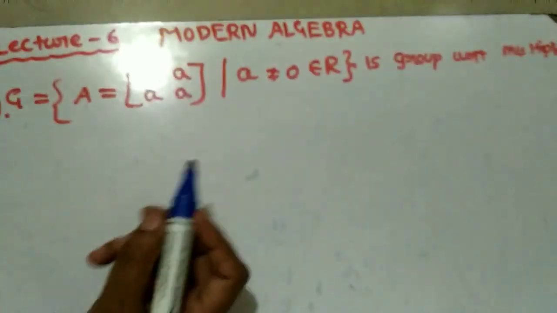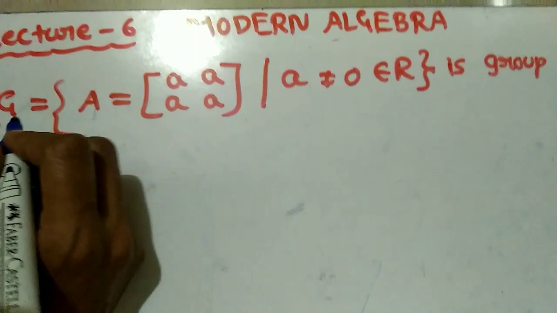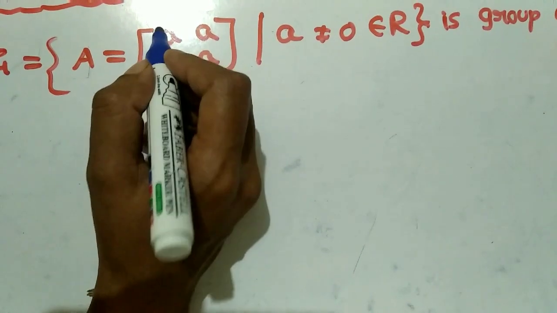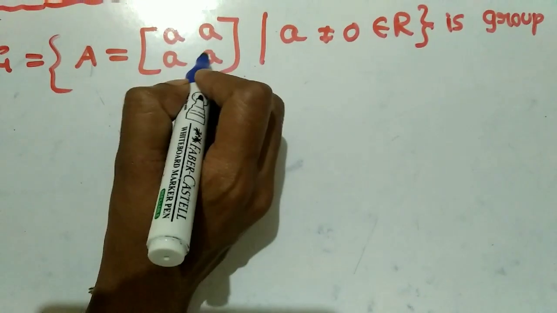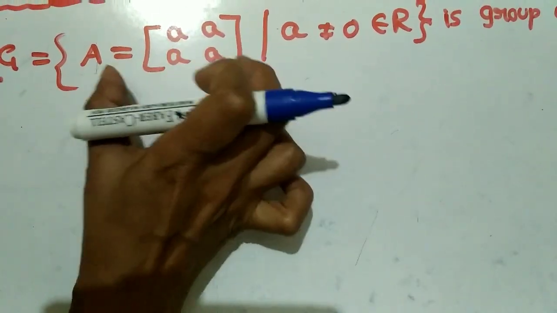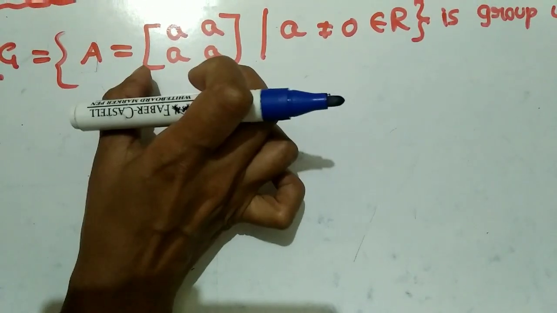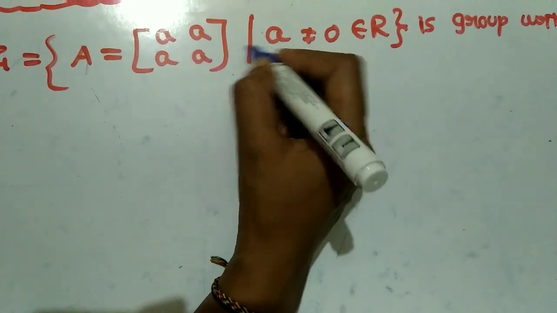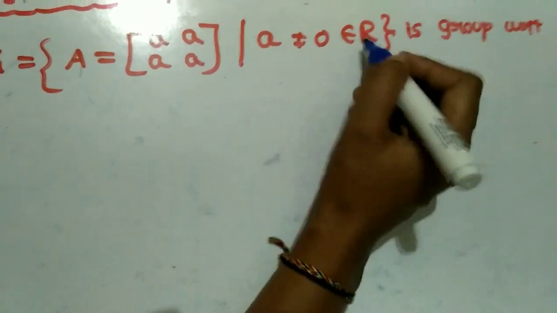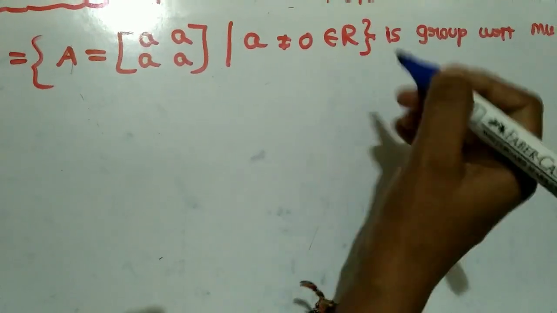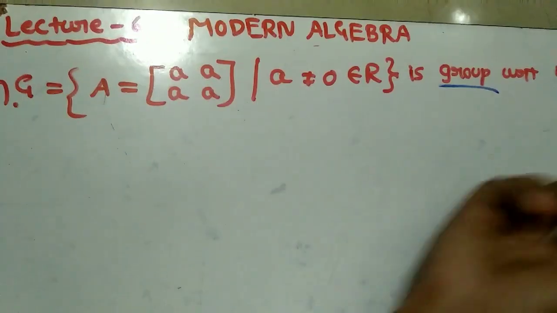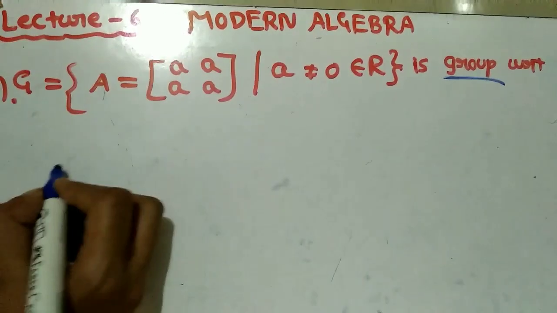This is our different example. In the previous example, in the set, the first element was A and all other elements were 0. But here in this set, all elements are present, and all of them are the same element A, where A is not equal to 0 but belongs to our real number set. Here also we have to check whether this is a group with respect to multiplication or not. Okay guys, so let us start.